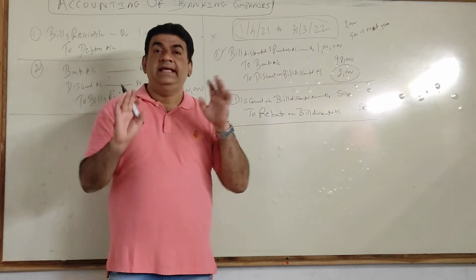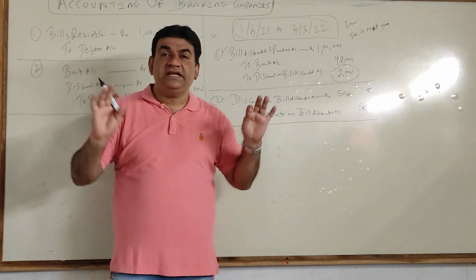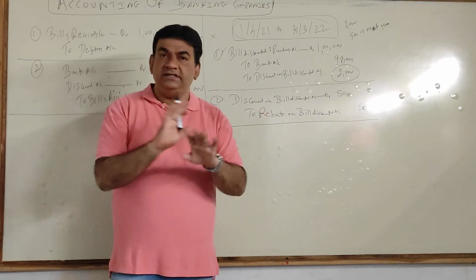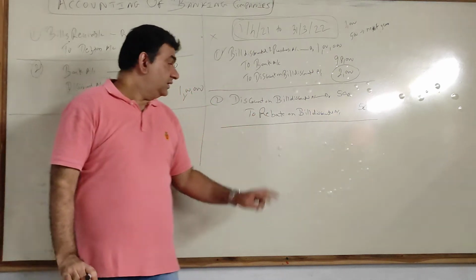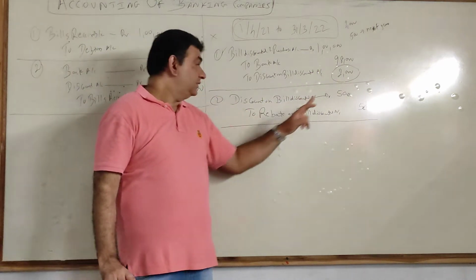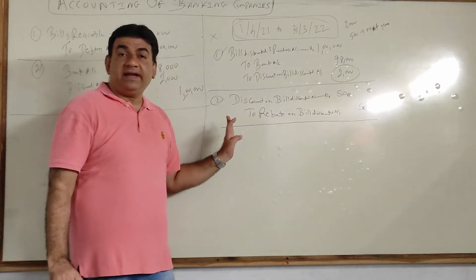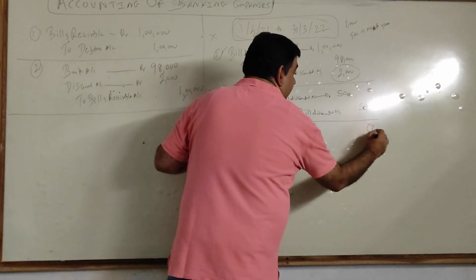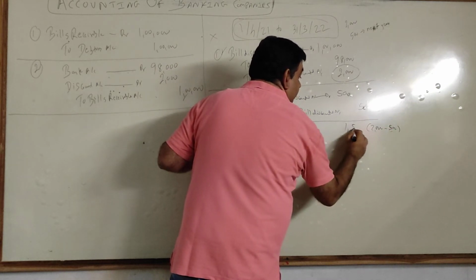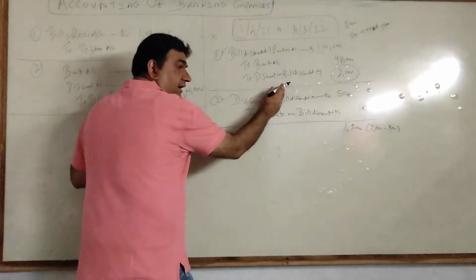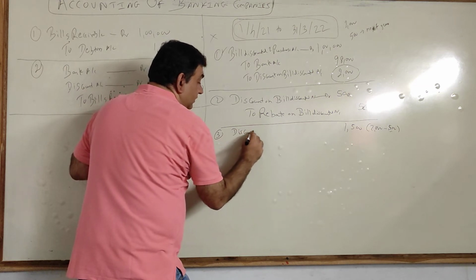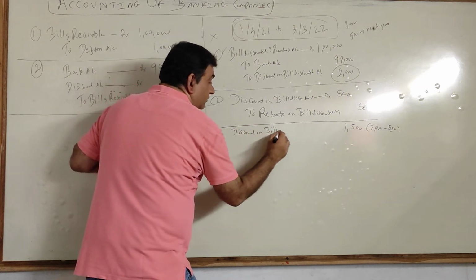Now listen, guys. FYGC basics: at the end of the year, each and every expense or income goes to trading and P&L. A banking company doesn't have trading; they have only P&L. Discount is my income. What did we discuss? Credit of 2000, debit of 500. So can I say my net income is 1500? So this 1500 is my final income. Credit of 2000, debit of 500, so there is a net credit of 500.